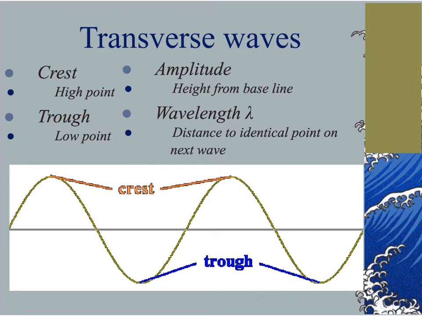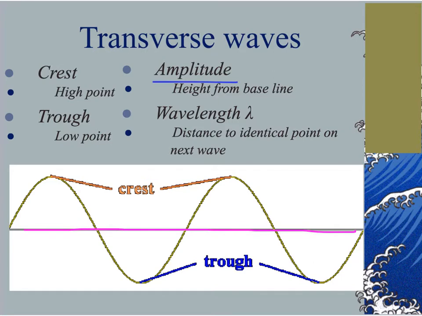These are called troughs. Amplitude is a measure of the height of the wave. And the height of the wave is measured from our baseline, or as I like to call it, our equilibrium line. So this line right here is my equilibrium line. And I measure the height of the wave from that equilibrium line.